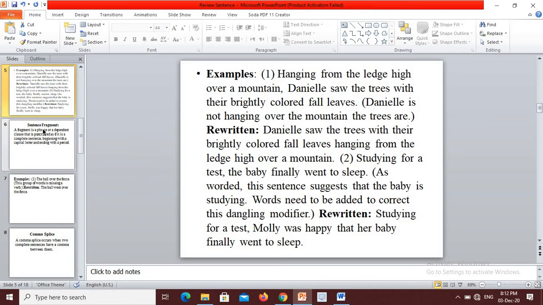Studying for a test, the baby finally went to sleep. Now you have to see the condition as worded. This sentence suggests that the baby is studying. Words need to be added to correct this dangling modifier. Now you have to look at the rewritten version: Studying for a test, Molly was happy that her baby finally went to sleep.